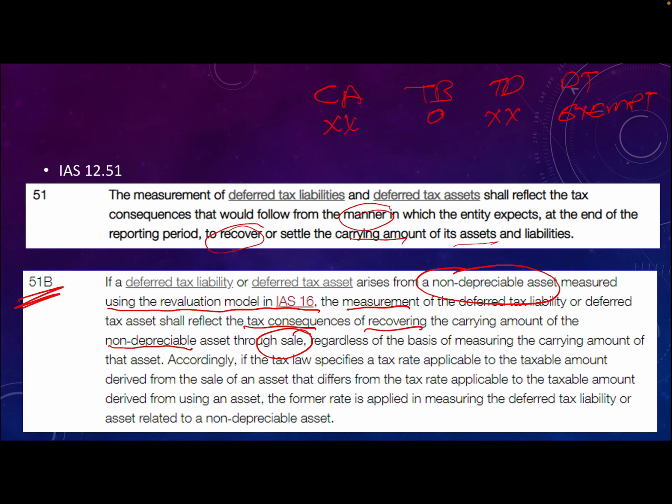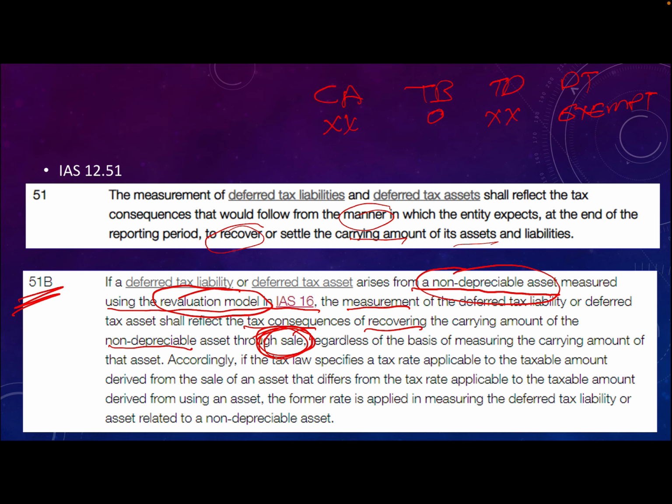Now paragraph 51B tells us that the moment we have a non-depreciable asset, so that is our land, measured using the revaluation model, then we have to calculate the tax base as if we are going to recover that asset through sale, not through use, but through sale.